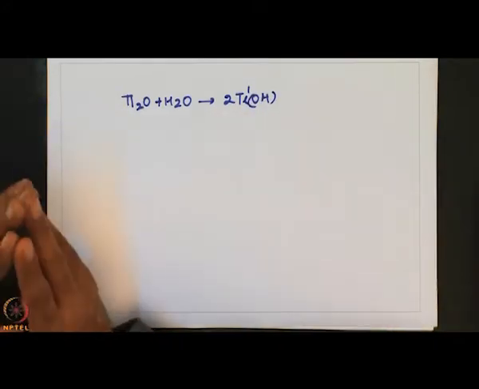So, in concentrated sodium hydroxide solution and in the presence of barium hydroxide, the hydrated oxide forms. Hydrated thallium oxide forms a complex of this type.